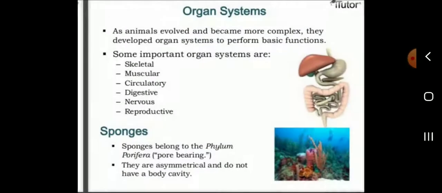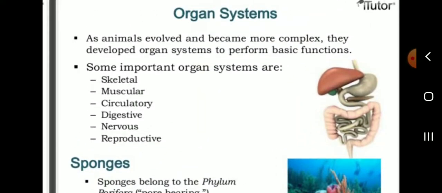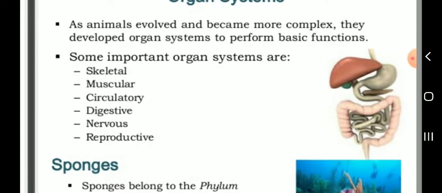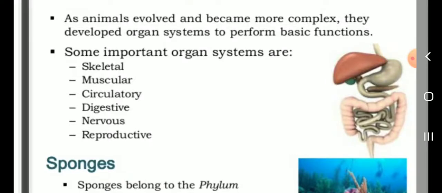Okay, listen students. Organ system. Animals evolved and became more complex. They developed organ systems to perform basic functions. Some important organ systems are the skeletal, muscular, circulatory, digestive, nervous, and reproductive systems.